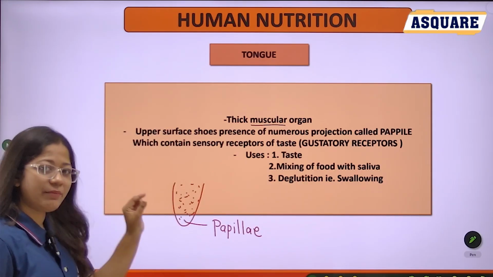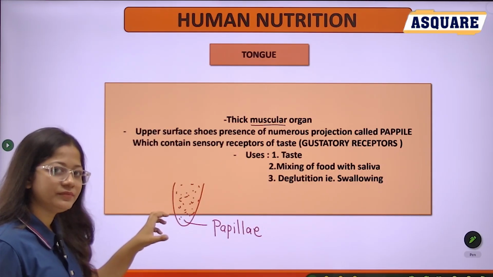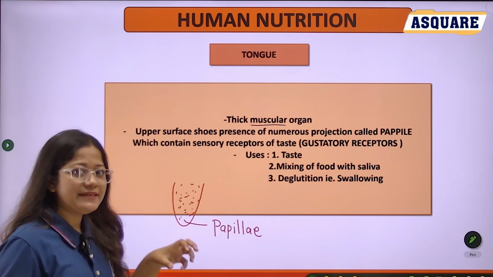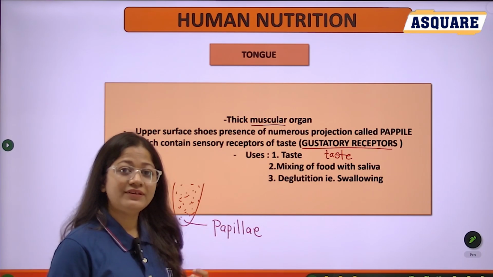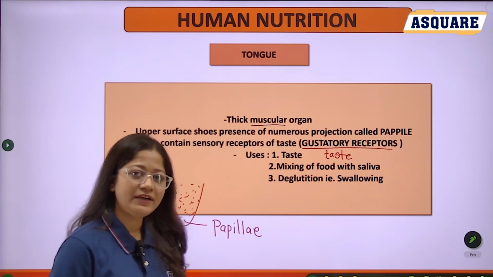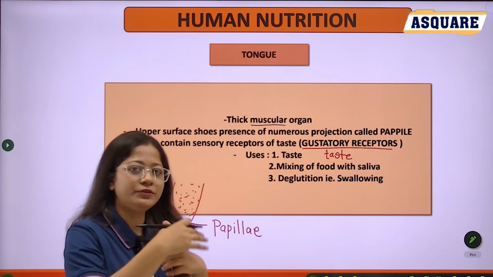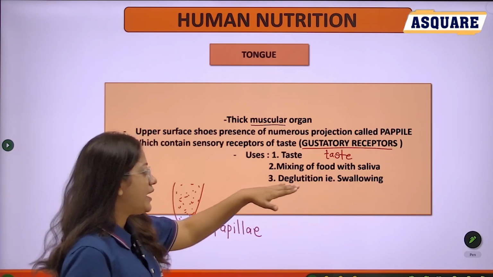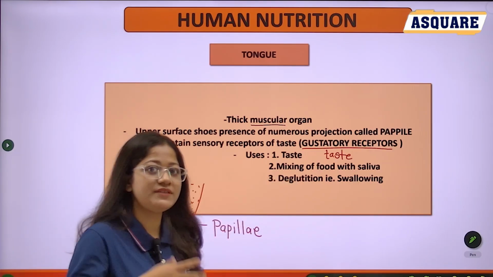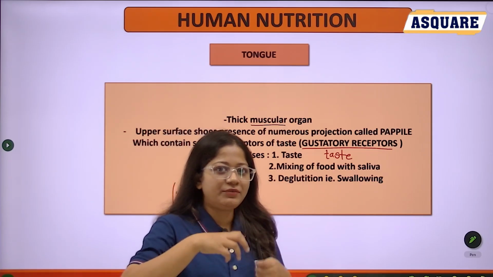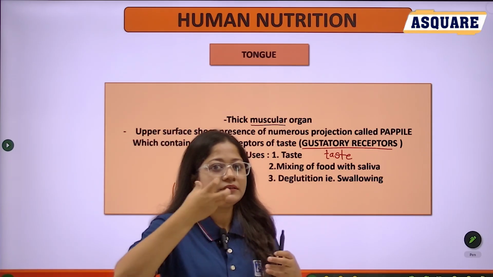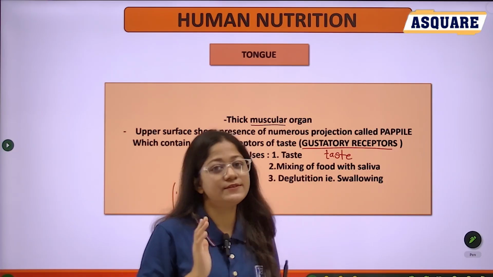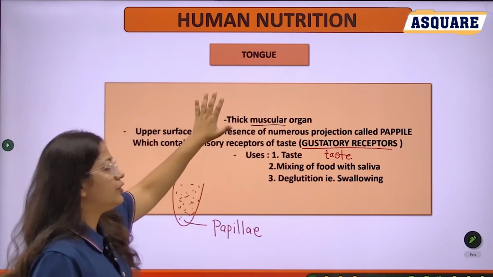And these papillae contain your taste buds, which is useful for the sense of taste. The next function is that the saliva secreted by the salivary gland mixes with the food with the help of movement of the tongue. And the next one, it helps in deglutition. Deglutition means swallowing. After mixing with saliva, it passes into the esophagus by swallowing. This is all about the functions of the tongue.